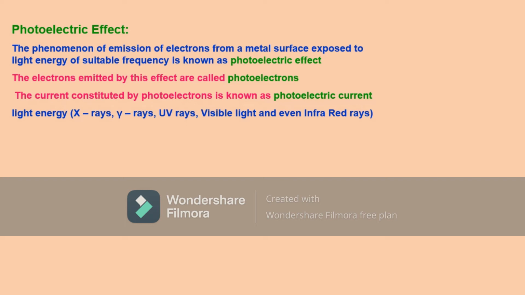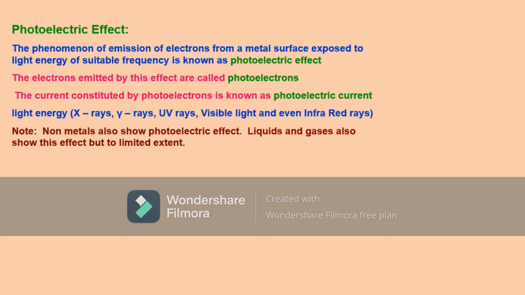But here we take all electromagnetic radiations as light energy. Remember, non-metals also show photoelectric effect, like liquids and gases, but to a limited extent.